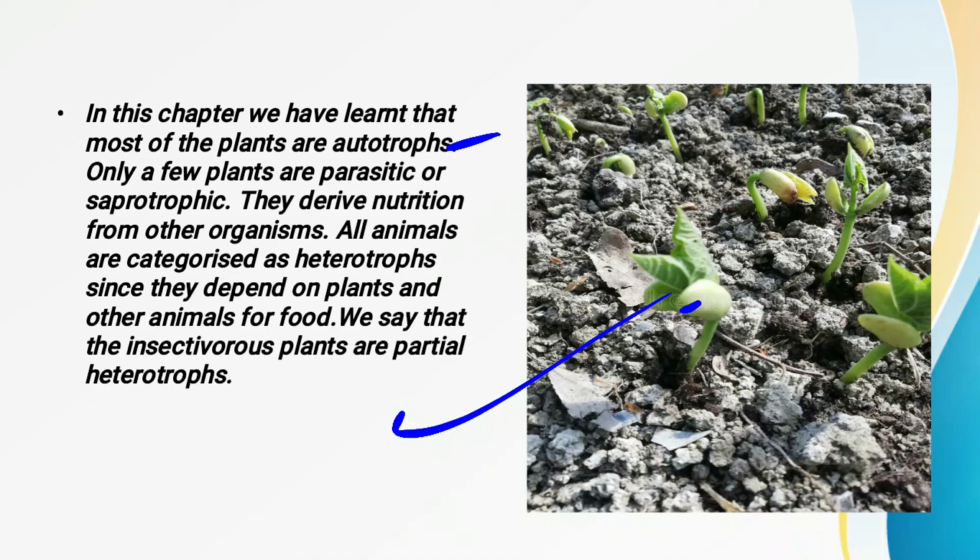But insectivorous plants are partial heterotrophs, because they are green in color, so they are able to prepare their own food, and in spite of that they get nutrients from small living organisms also. So the insectivorous plants, such as the Venus flytrap or the pitcher plant, are called partial heterotrophs.